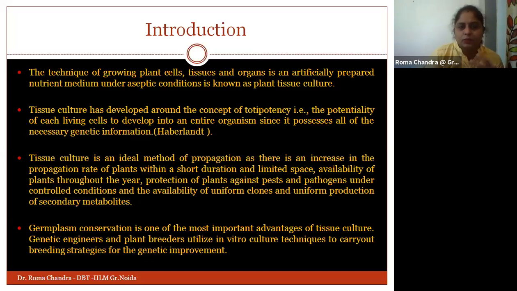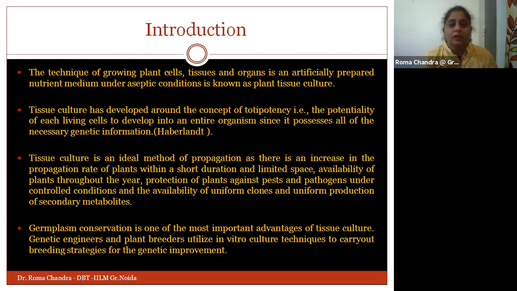We are using all the nutrients involved, whether macronutrients or micronutrients, growth regulators, and various media, under sterile conditions, where we are considering all the conditions as well as the probable temperatures. What about the pH? All the suitable conditions we are considering, and then we are trying to grow a plant from a particular culture.